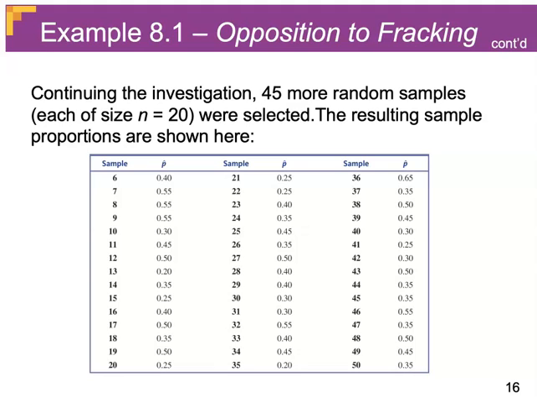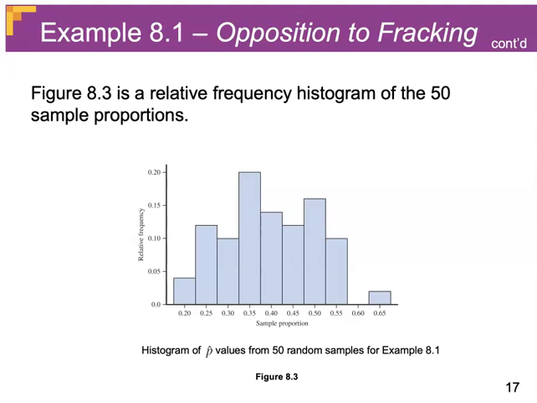Now, imagine that we were to get another 45 samples, so we had a total of 50 samples. These would be the values that you would get for each of these 50 samples. We could put this in a histogram, and what you see is that it runs from somewhere around 0.2, and the biggest value that we got was somewhere around 0.65. But you should see that most of the values were towards the middle. The true proportion for the population is 0.4, and that does seem to be about the average value that you would get out of these 50 samples.